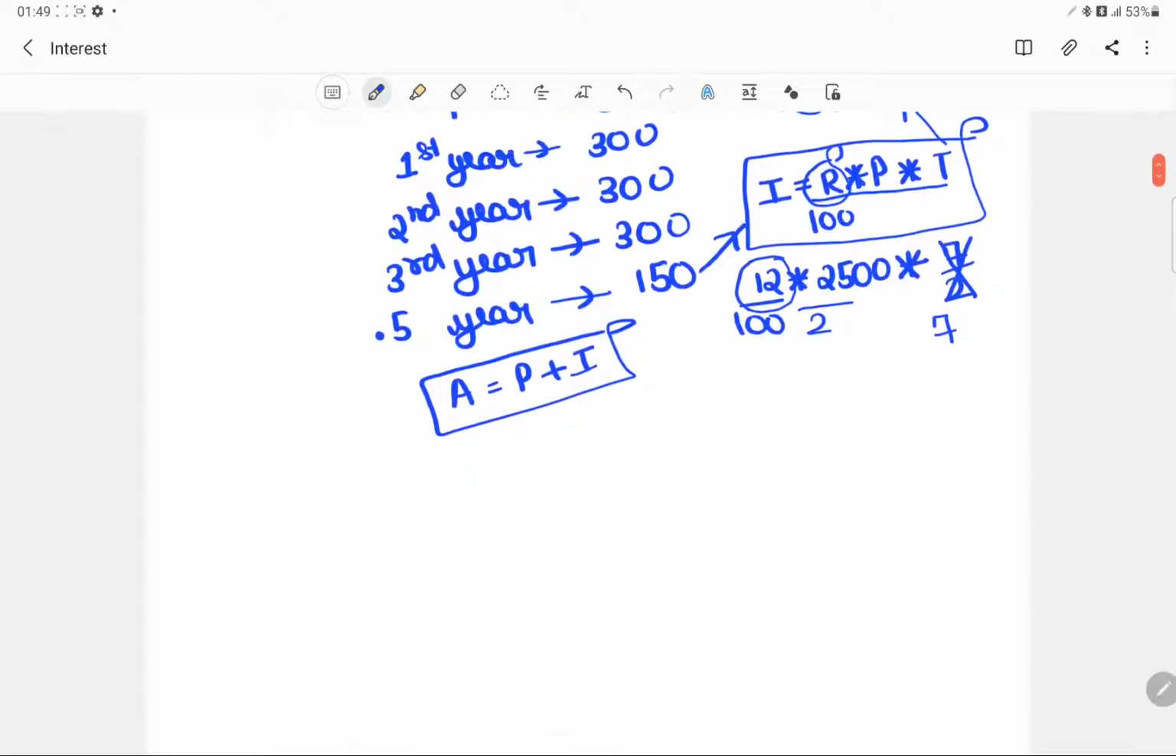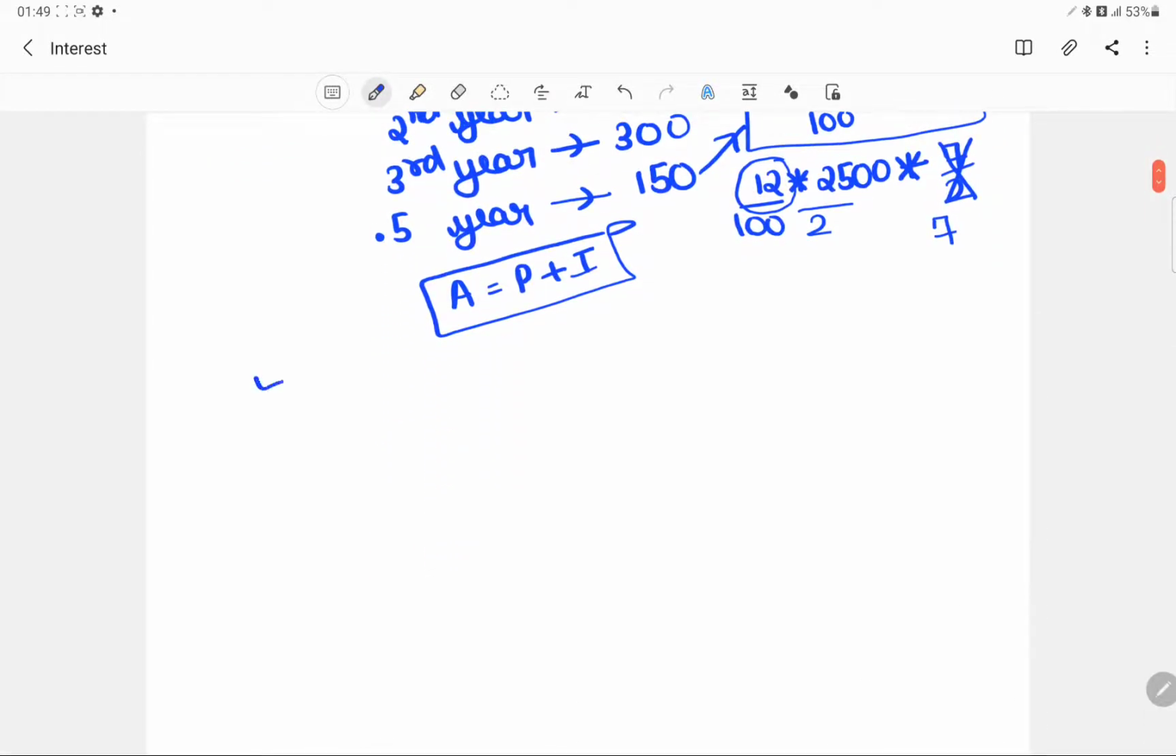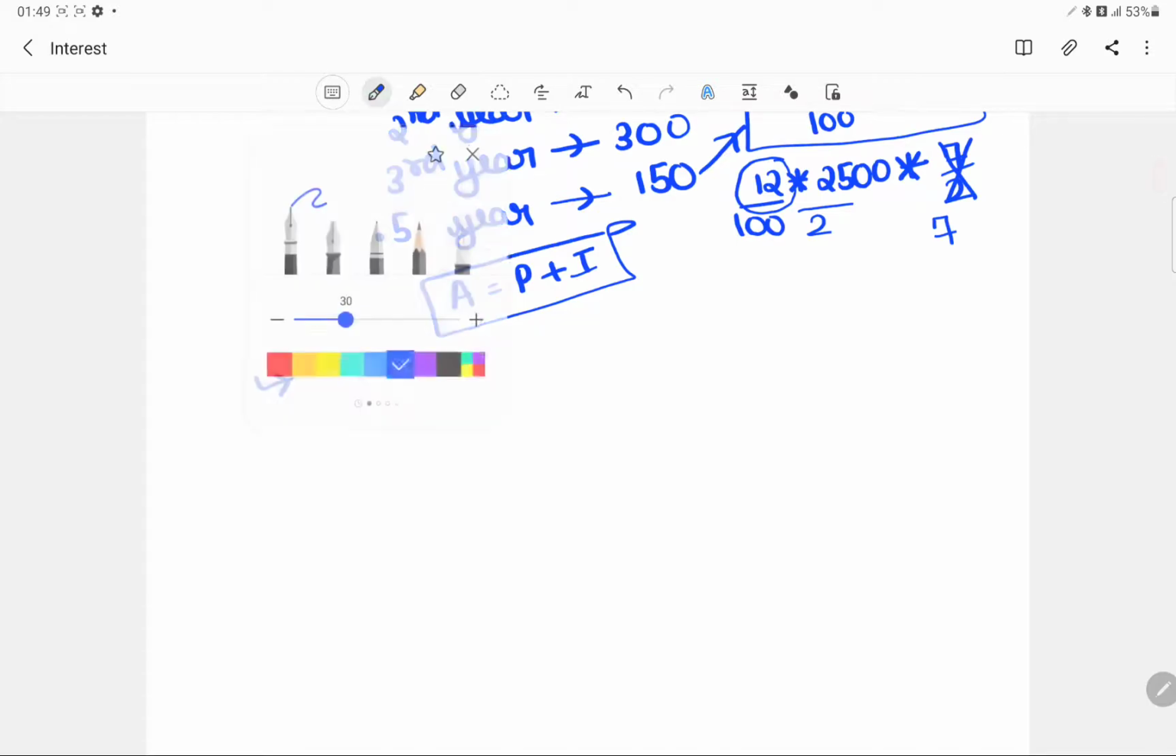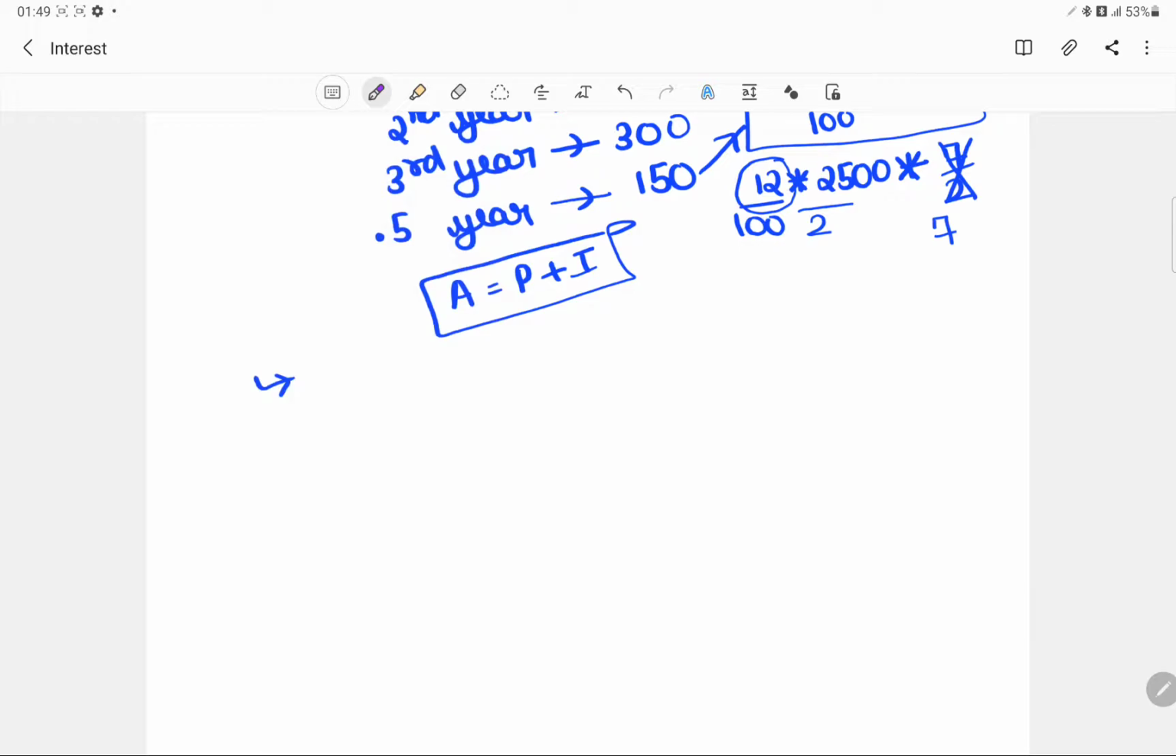Now on similar lines, we have something called compound interest. Okay, so let's talk about compound interest. Compound interest can also be called successive interest. Okay, so let's take the previous example itself.